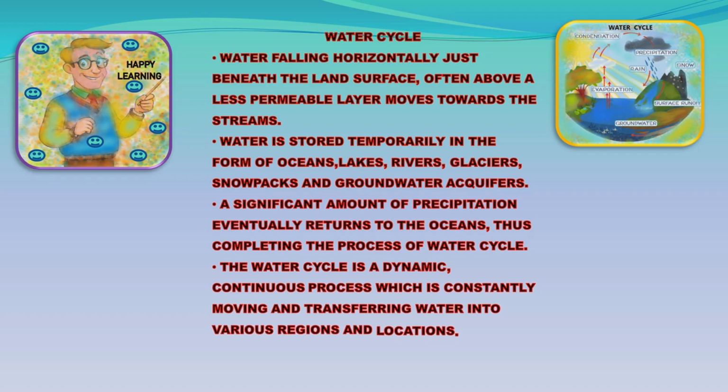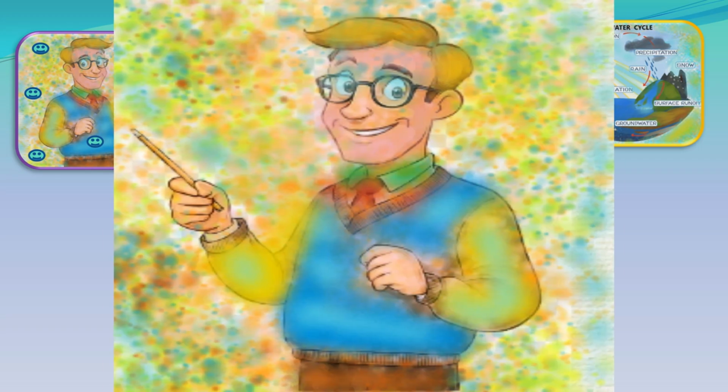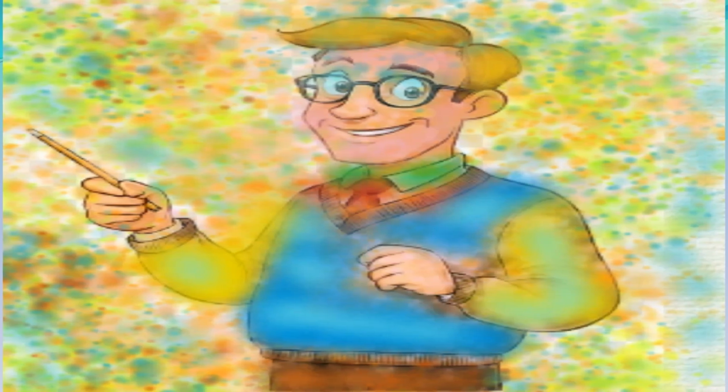A significant amount of precipitation eventually returns to the oceans, thus completing the water cycle. The water cycle is a dynamic, continuous process which is constantly moving and transferring water into various regions and locations.